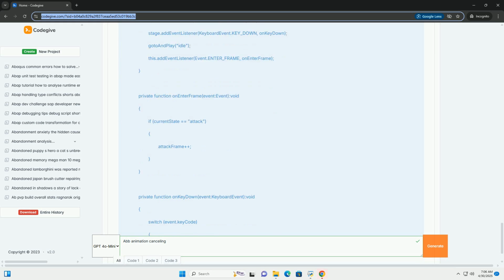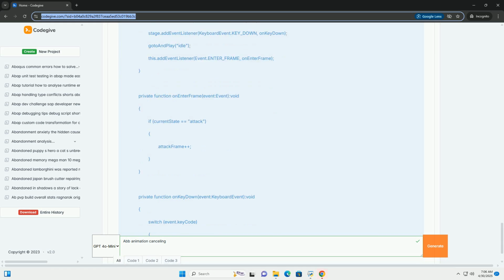7. Using a finite state machine, FSM, for advanced animation control. For more complex games with numerous animation states and intricate transition rules, a finite state machine, FSM, is an excellent architectural pattern. An FSM manages the character's state and determines which animation should be playing at any given time based on input and game conditions.